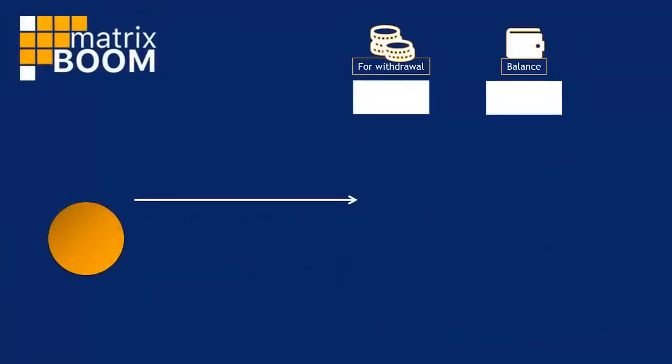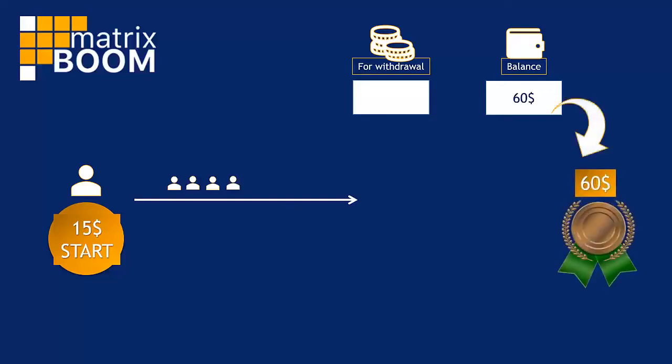Programs work automatically. So, the First Start program is an accumulative system with an affordable $15 entry fee. You have a goal to invite 4 partners, each of which brings you 100%. Due to this, the amount for the next main program, Bronze, is saved on your balance. The entry fee is $60. All of your money from those invited to the Start program will be 100% available for withdrawal.